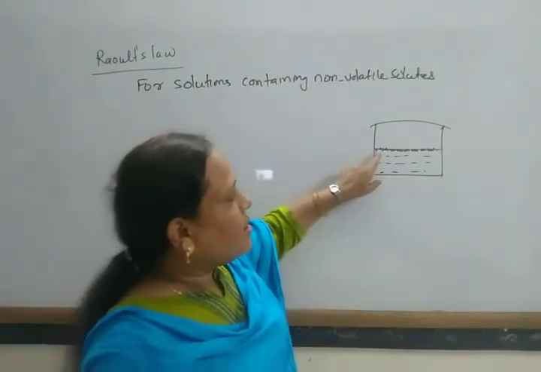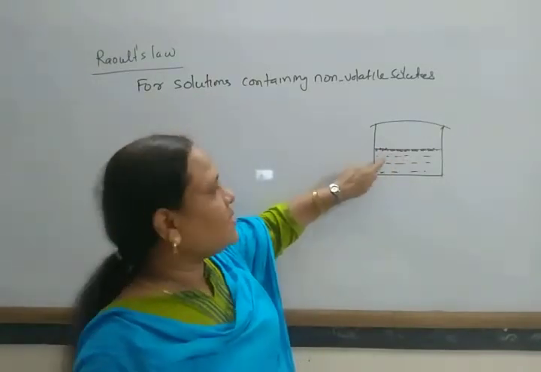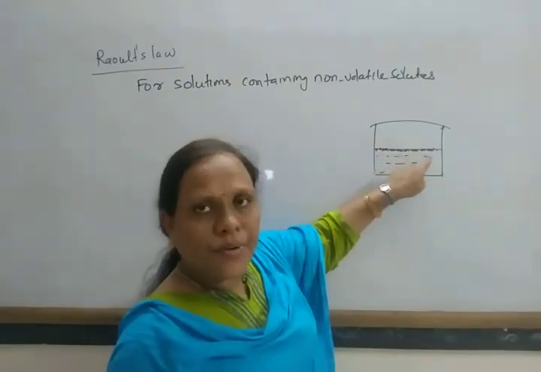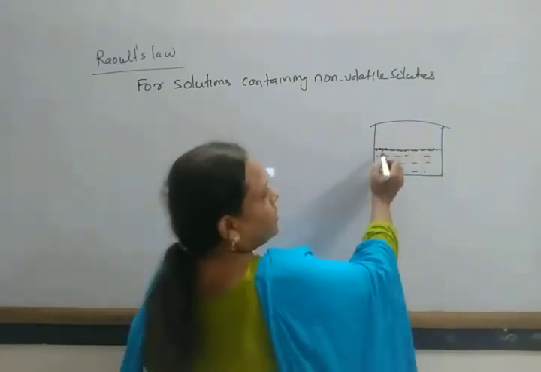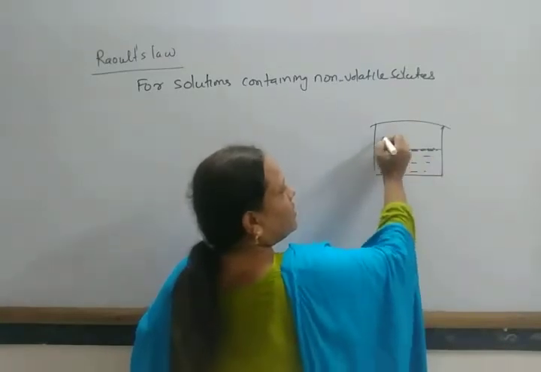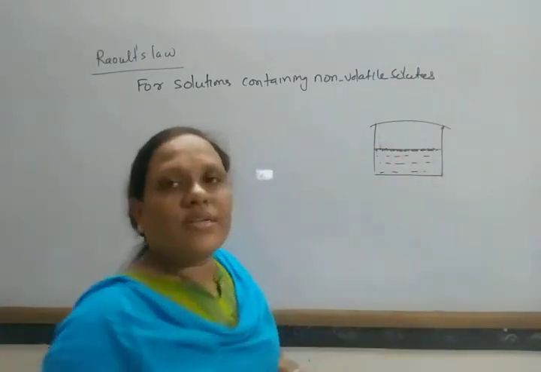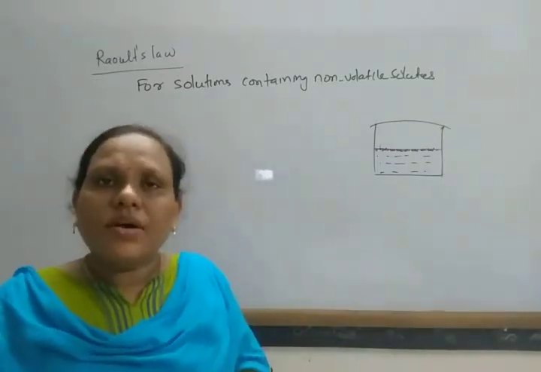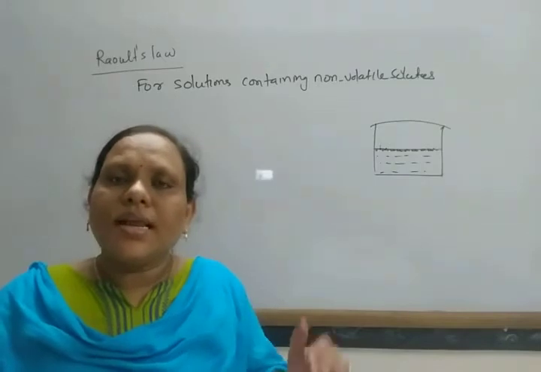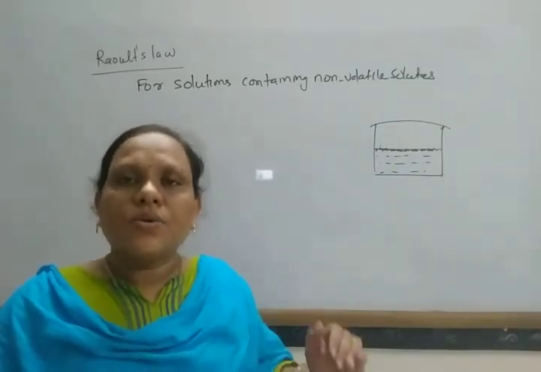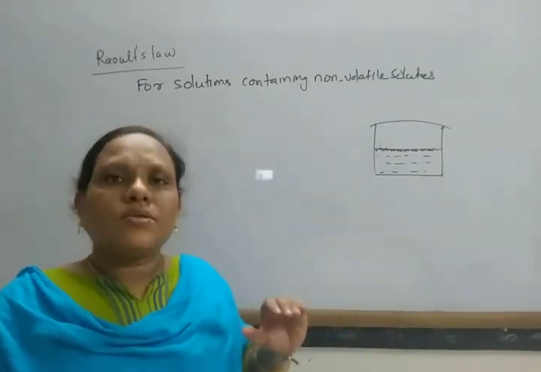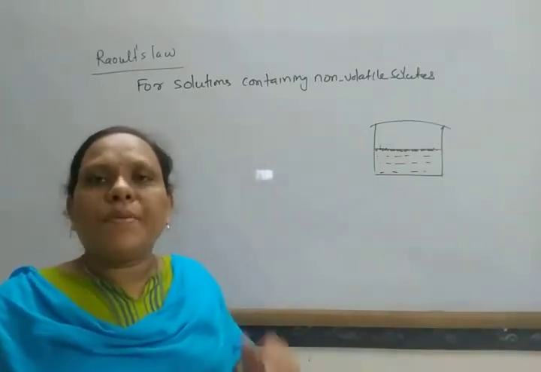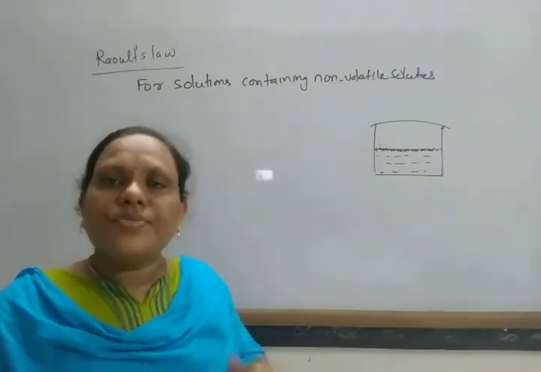Look here, some red color and black color are given. Suppose the red color represents the solutes and the black dots are the solvent. Now fewer solvent molecules are present at the surface to be converted into the vapor phase. In this way, its vapor pressure decreases. So whenever a non-volatile solute is added to a solvent, or a solution is made with a non-volatile solute, its vapor pressure decreases.